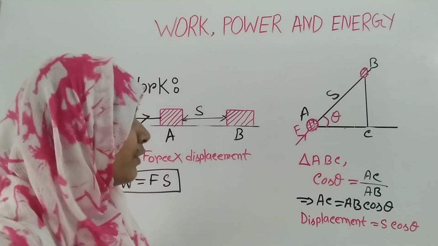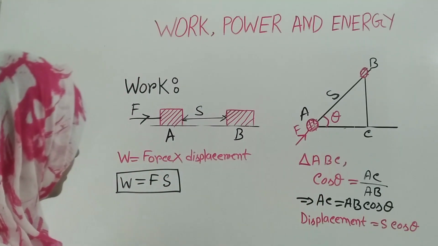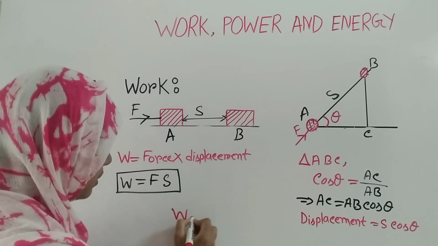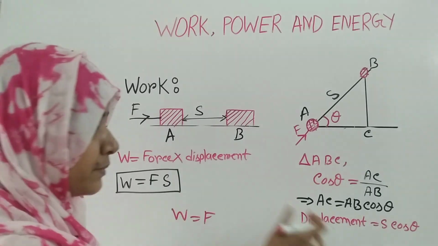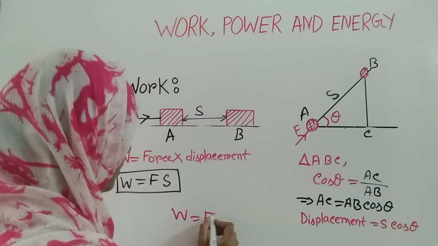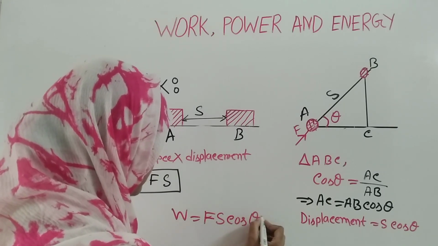So for the second case, W is equal to force F and displacement S cos theta, that is, W is equal to Fs cos theta.